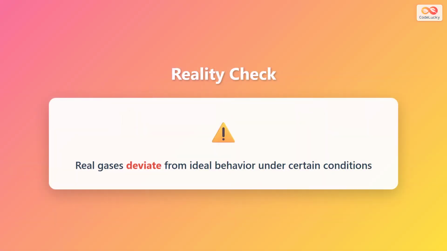Here's the reality check. Real gases deviate from ideal behavior under certain conditions. In the real world, gas molecules do have volume, and they do experience intermolecular forces. These factors become significant when gases are subjected to extreme conditions. Understanding when these deviations occur is crucial for accurately predicting gas behavior in industrial processes, chemical reactions, and natural phenomena.